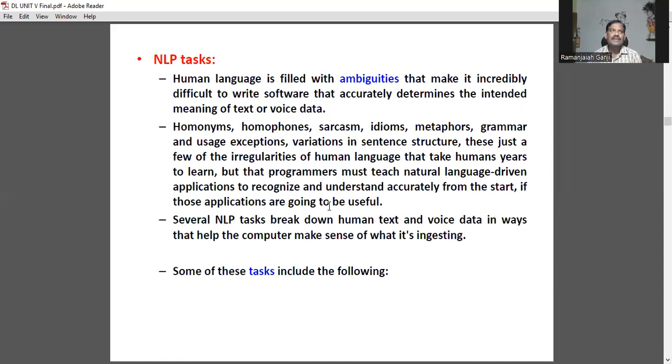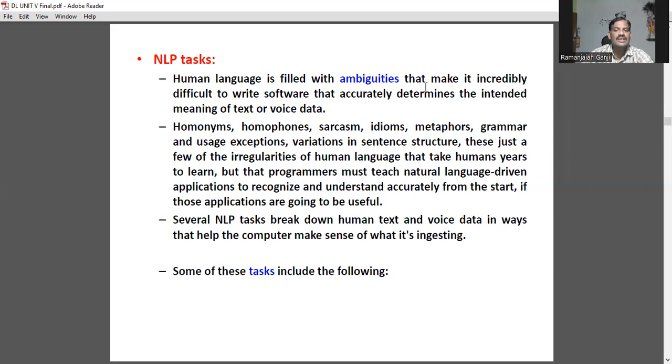Generally, human language may not be unambiguous. It includes ambiguities. Ambiguity is nothing but confusion. There are various categories, such as idioms, metaphors, grammar, and homophones, and they may vary from part to part of a country or from country to country. Language differs from area to area and person to person, and voice modulations may also be different. So human language is filled with ambiguities.